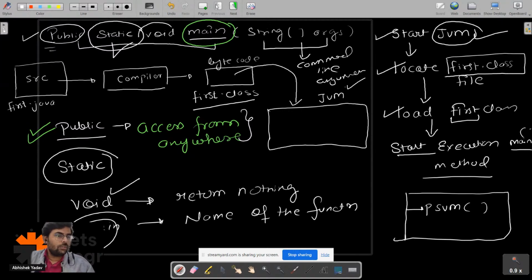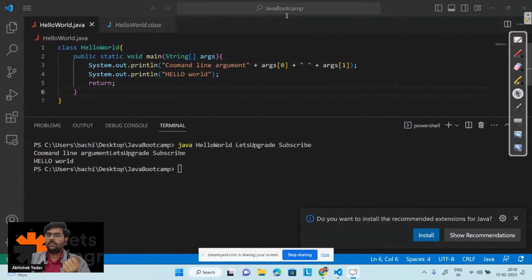Sir, why do we have to use plus? Okay. So basically, when we are printing here, you are seeing this part, in order to concatenate the output. Okay, Chandana, I will discuss that part also.